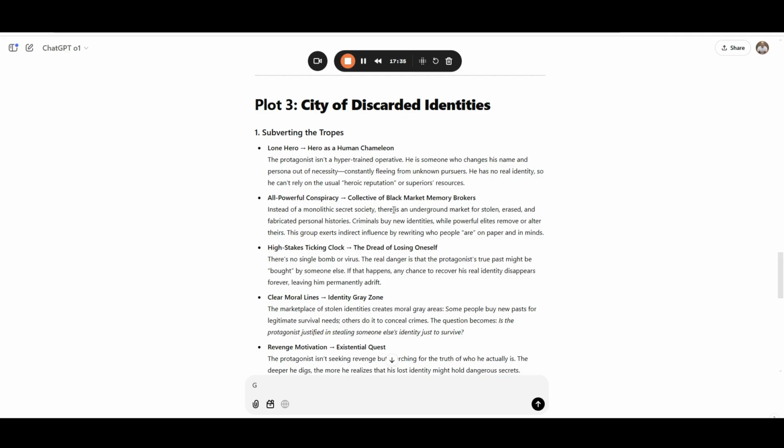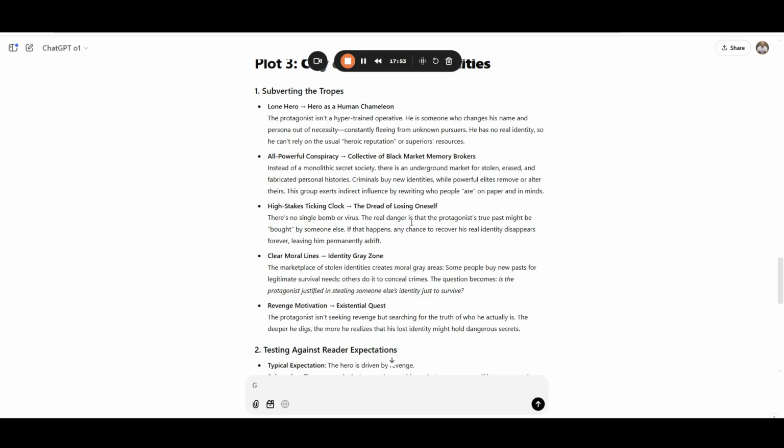Now we have a collective of black market memory brokers. Maybe instead of a monolithic secret society, there is an underground market for stolen, erased, or fabricated personal histories. Criminals buy new identities while powerful elites remove or alter theirs. We have a dread of losing oneself. The real danger is that the protagonist's true past might be bought by someone else.